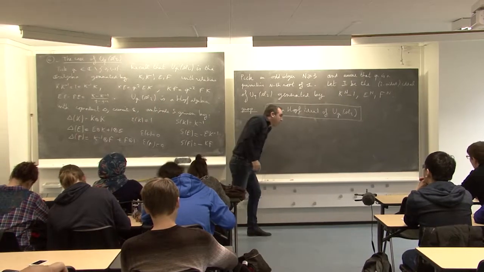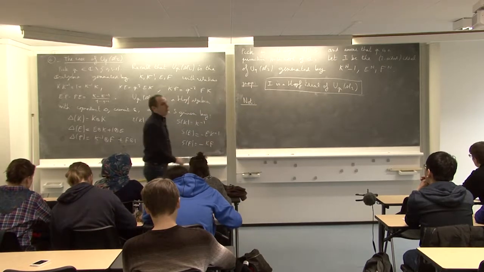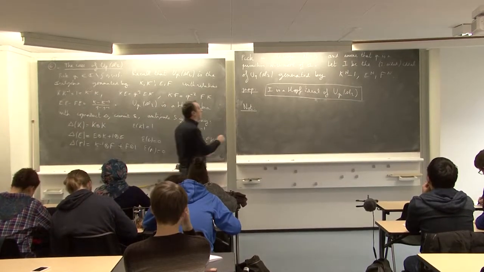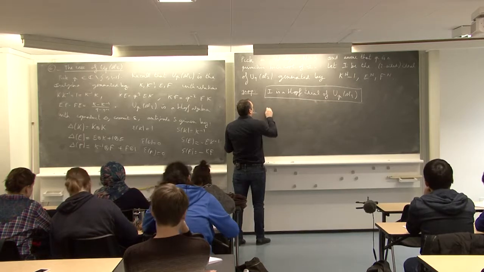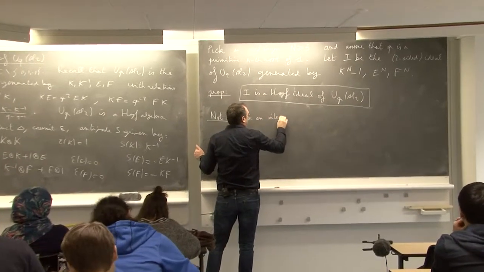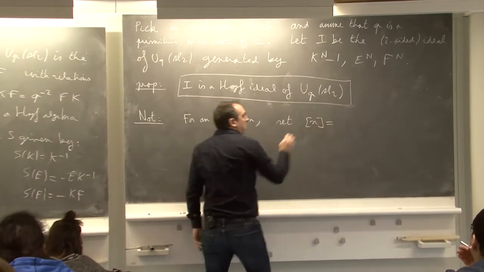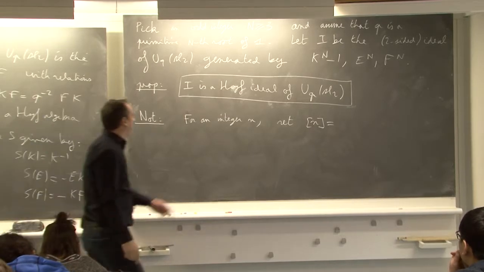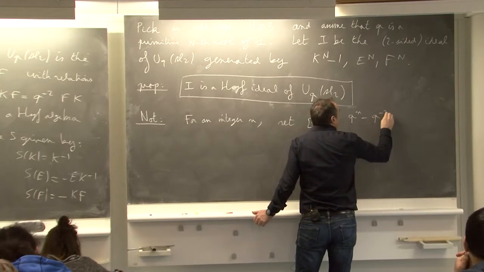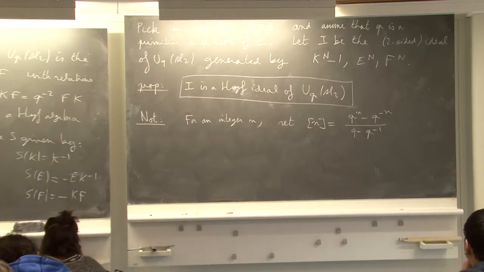Maybe first I need some notation. For an integer n, we set the following quantum integer, defined like this: [n] equals (q^n minus q^-n) over (q minus q inverse). So we define this number like this.